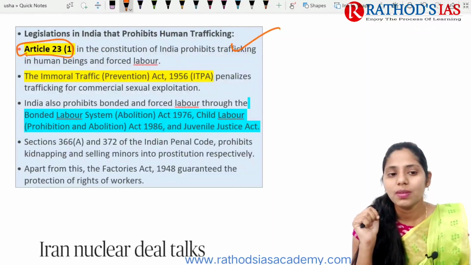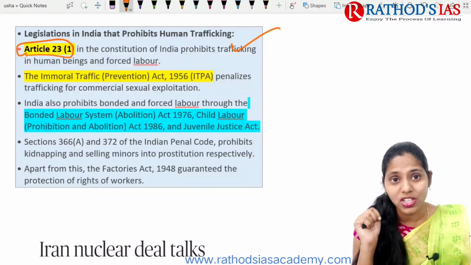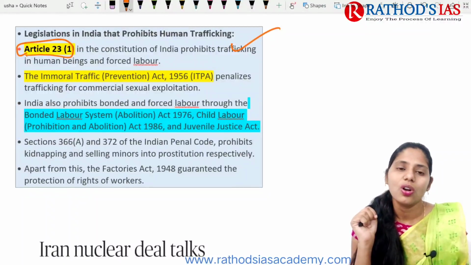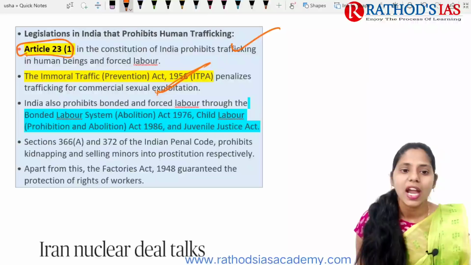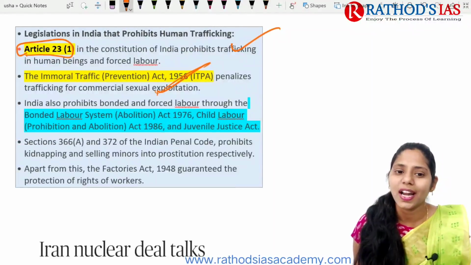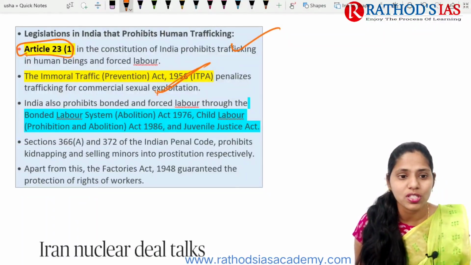The Immoral Traffic Prevention Act of 1956 also penalizes traffickers for commercial sexual exploitation. India also prohibits bonded labor, child labor and forced labor.